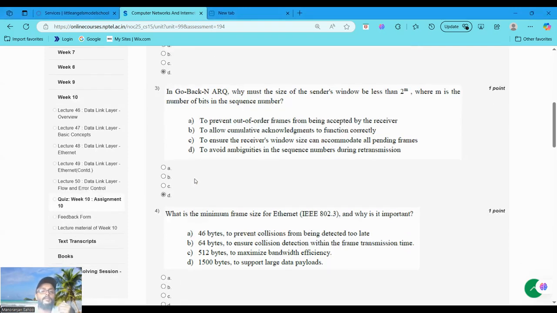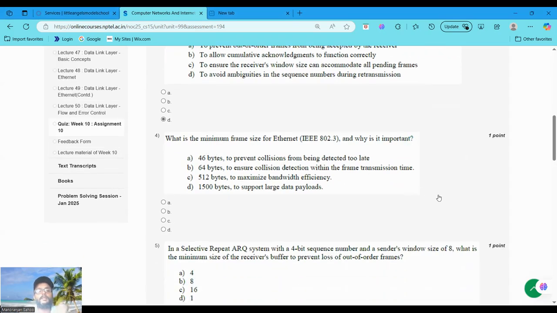Okay. Now moving to question number 4. What is the minimum frame size for Ethernet IEEE 802.3 and why is it important? It is important because 64 bytes ensures collision detection within the frame transmission time. That is option B.